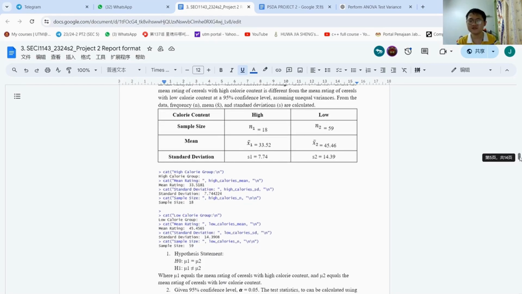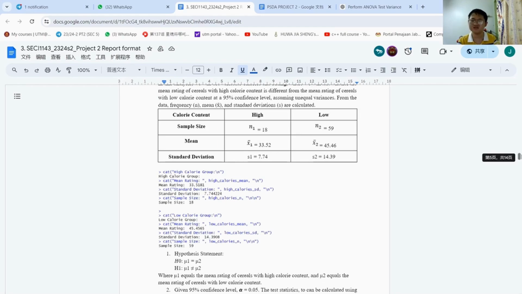The sample size of cereals with high calorie content is 18. Mean is 33.52 and standard deviation is 7.74. As for cereals with low calorie content, the sample size is 59. The mean is 45.46 and standard deviation is 14.39.